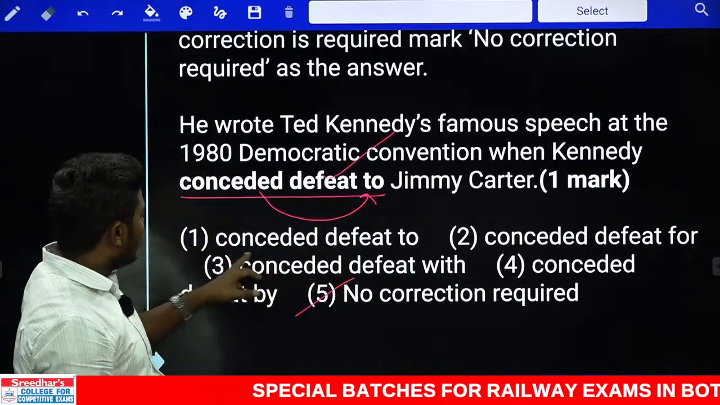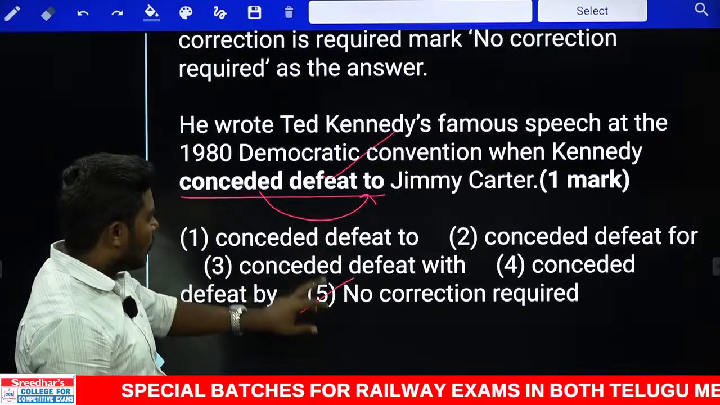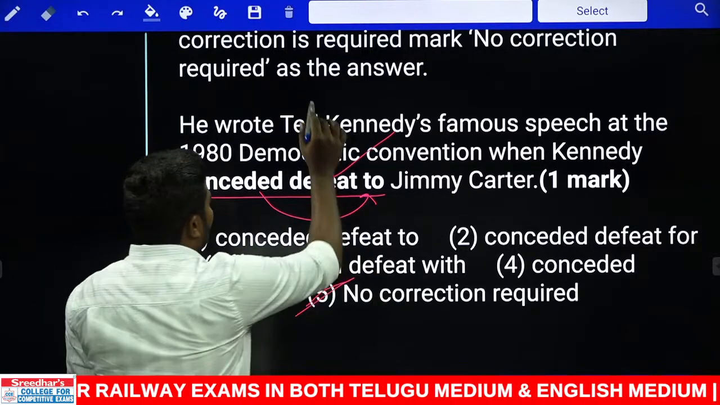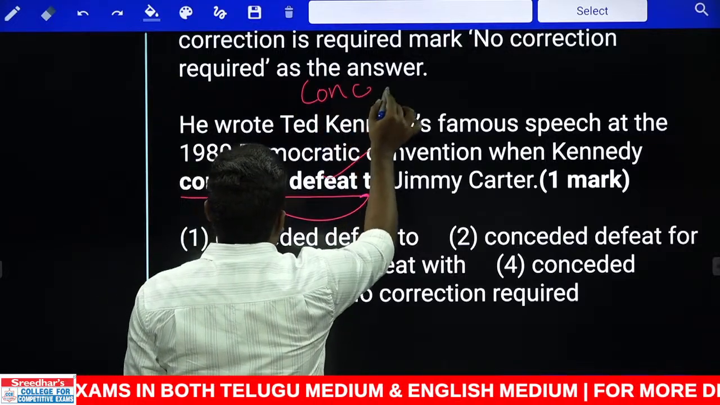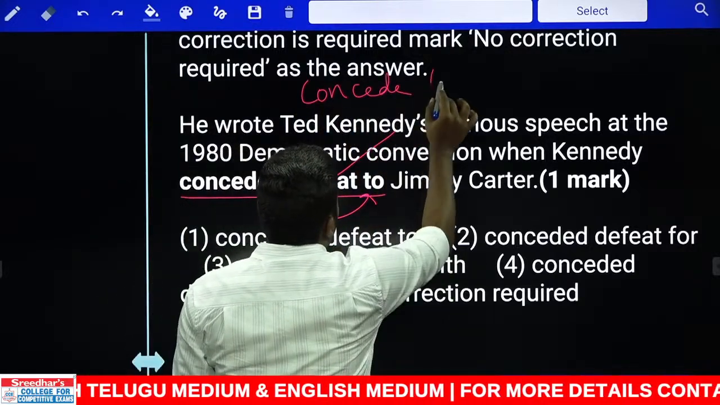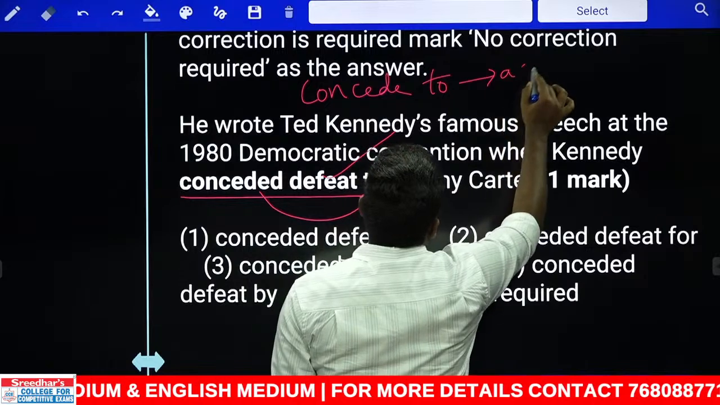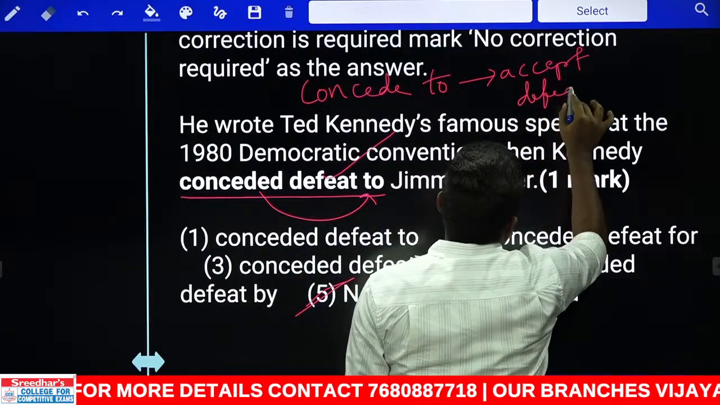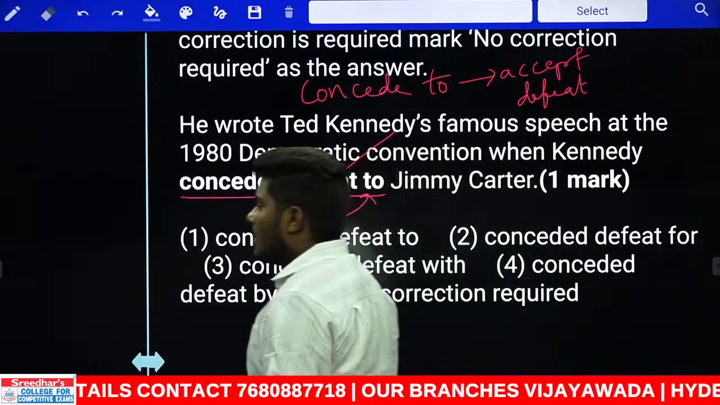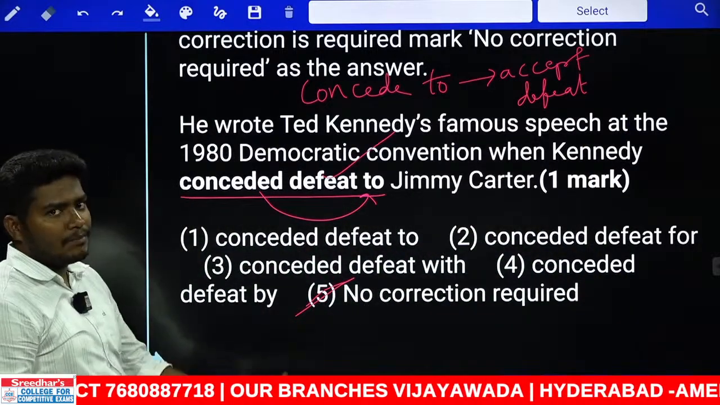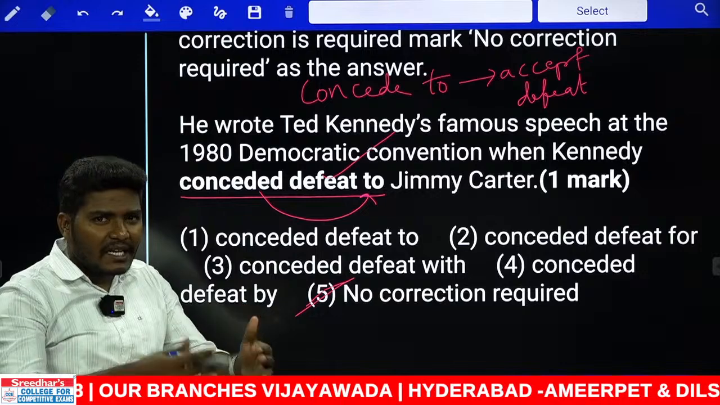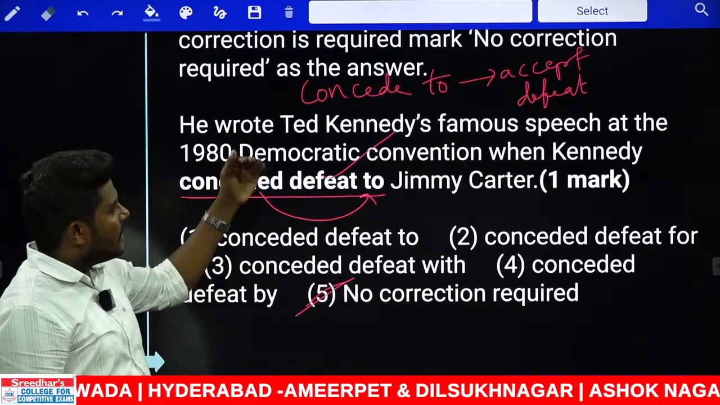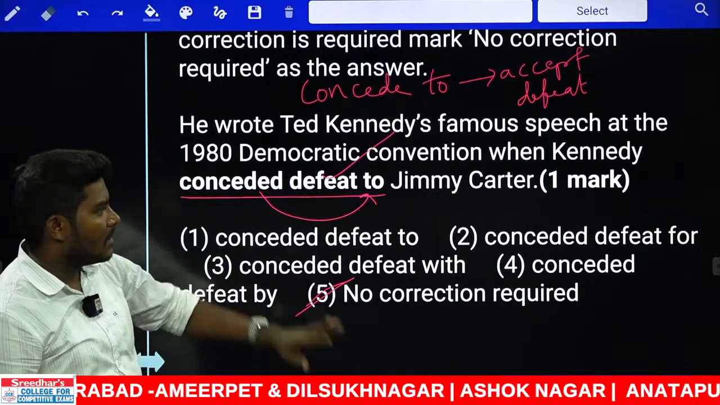But there is one more case, first one, which is also given as the same. No need to go for the first one. You can directly go for the fifth option. Concede defeat to, write down the meaning of this. Concede to is to accept. To accept defeat is called concede to. Concede to is nothing but to agree to something, to agree to some loss, to agree to any kind of thing that is happening. And here we are speaking about defeat. So this person accepted the defeat against some other person.